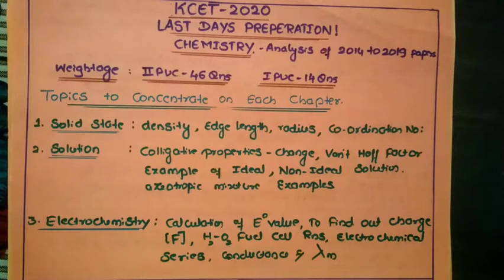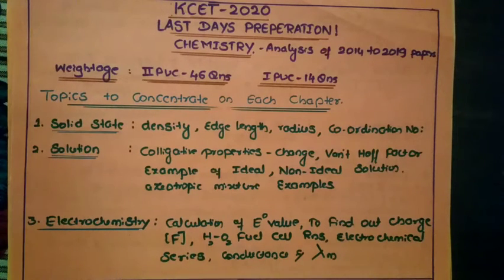The first chapter is solid state, where, as I have already given in the weightage, 1 or a maximum of 2 questions will appear. The topics to concentrate on are density related problems, like how in theory you calculate the density, and the relation between edge length and radius.